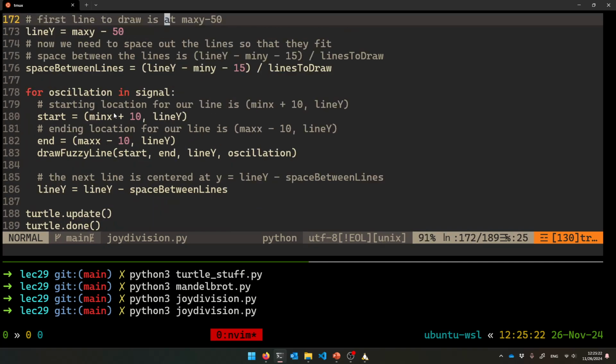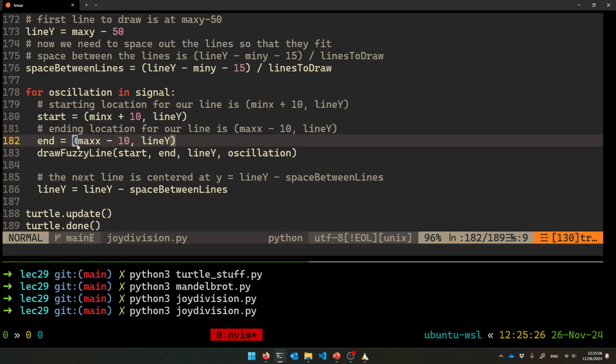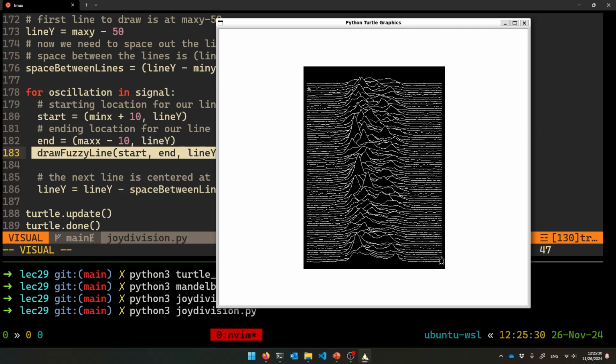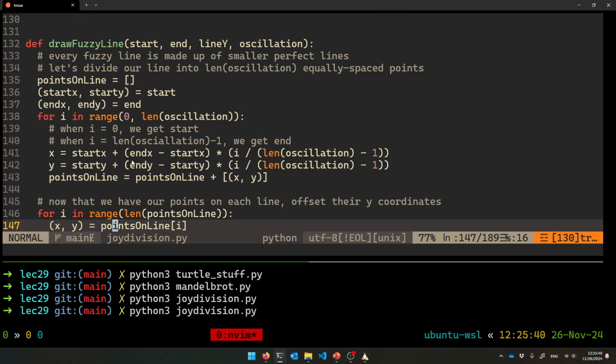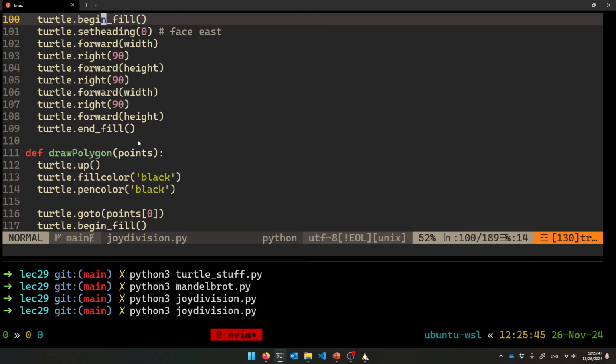And then here I am iterating through every piece of the signal and drawing that fuzzy line at a certain coordinate, as you're moving downwards. That's how this got made, right? It's kind of overlapping itself. So you've got to overwrite the previous things that you've drawn. It was fun to figure out this program, but I have no time at all to explain it. Sorry. You'll have to look at it and ask me about it in office hours.